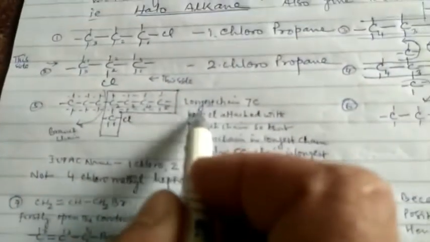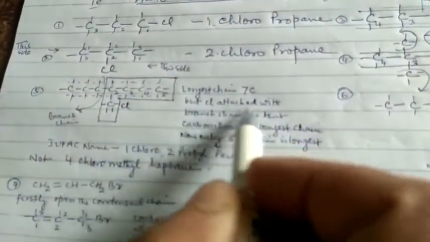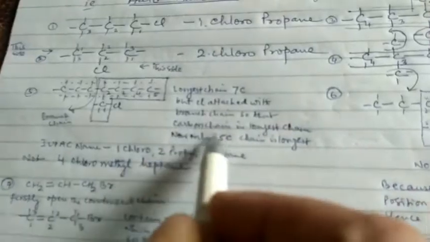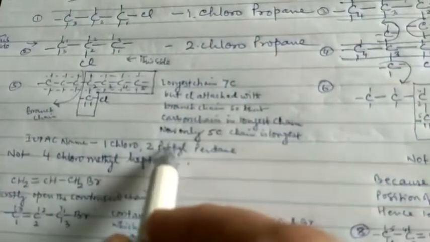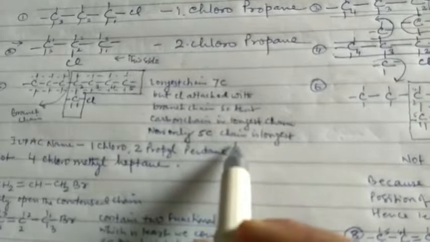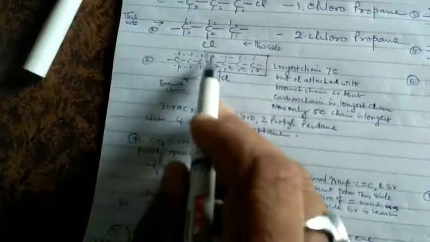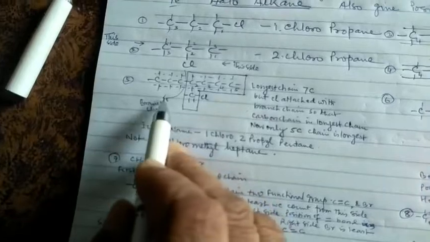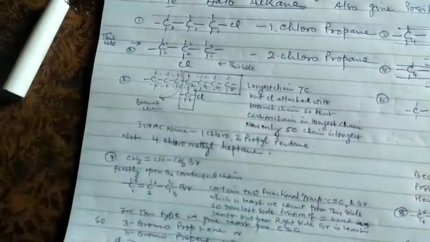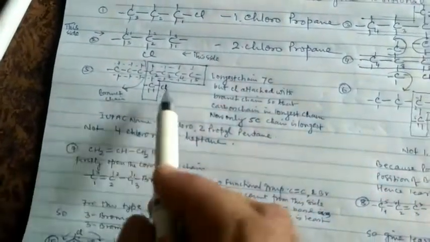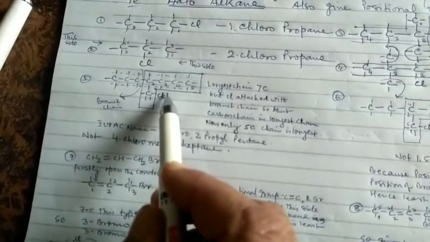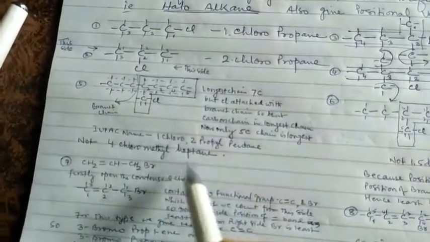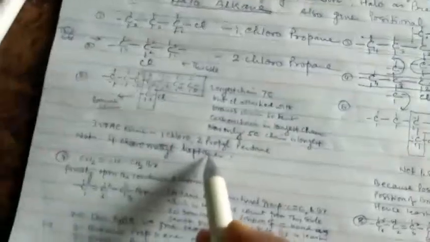The name is 1-chloro-2-propylpentane, because the branch chain contains 3 carbons, not 4-chloromethylheptane. That is wrong.